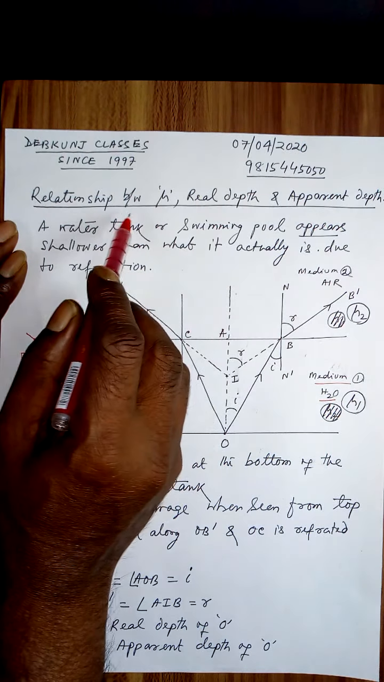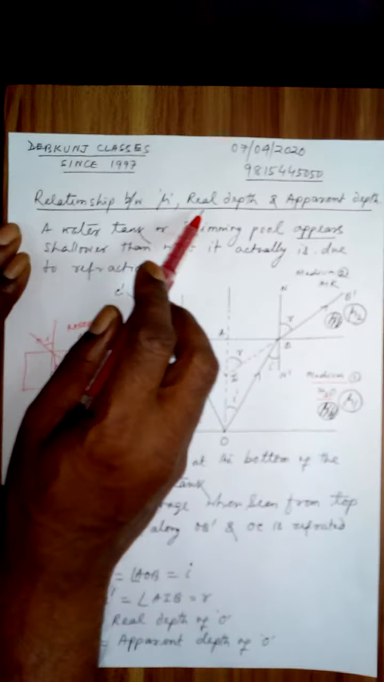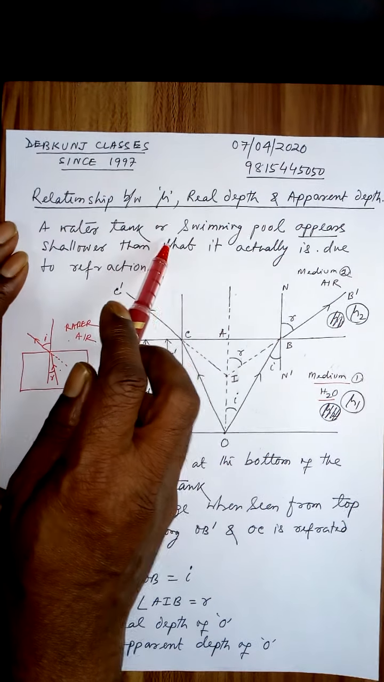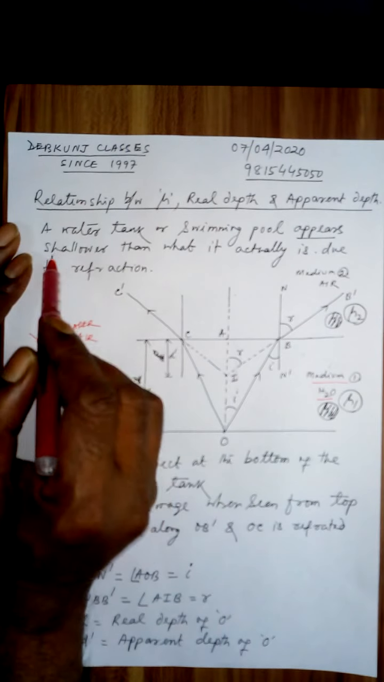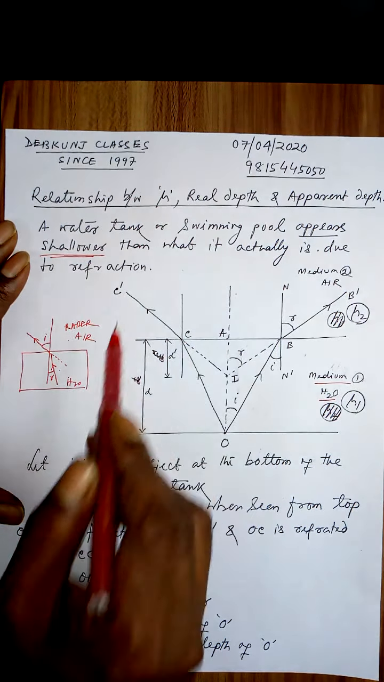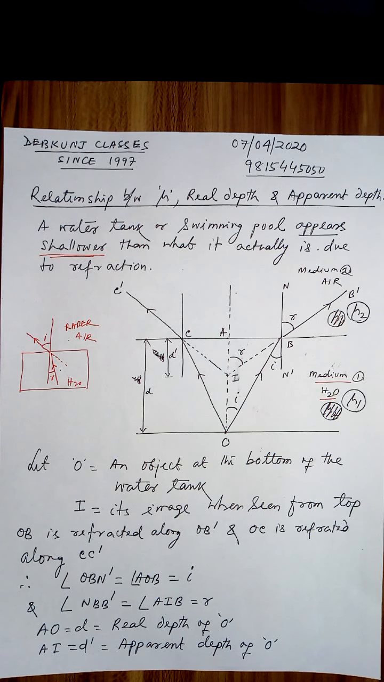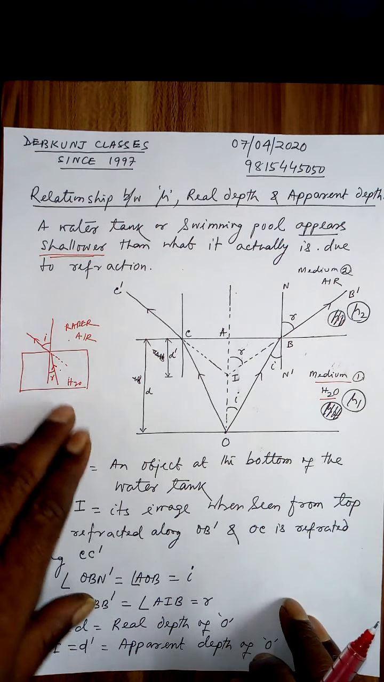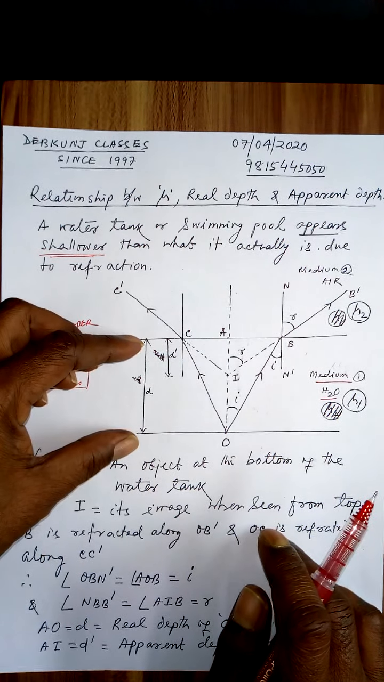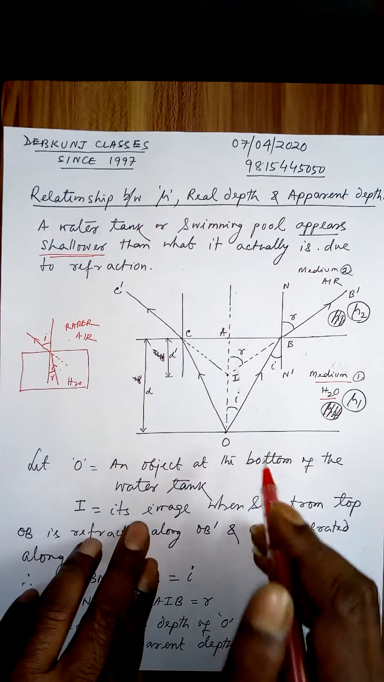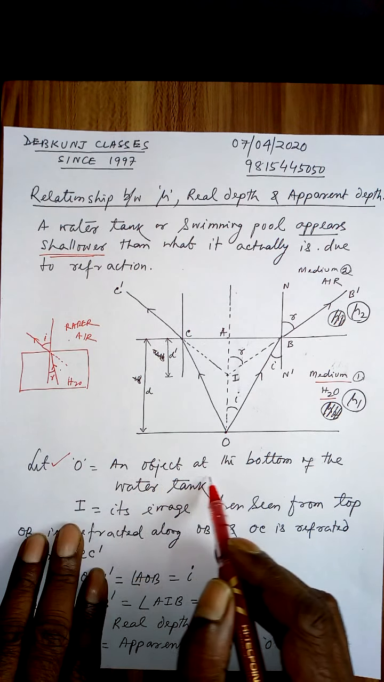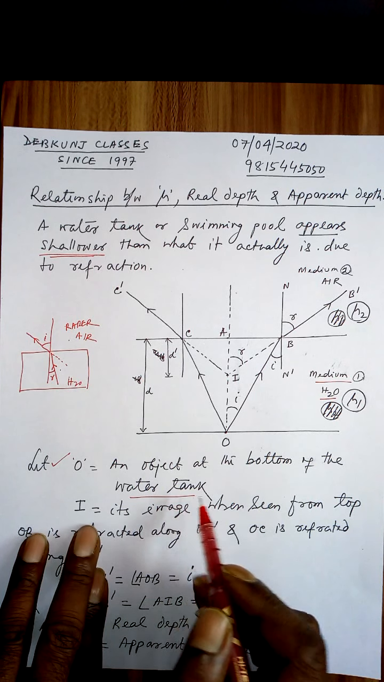So a relationship between refractive index mu, real depth and apparent depth. A water tank or a swimming pool appears shallower than what it actually is. This is due to refraction of light. Now this is a water tank of depth d. Let us keep an object O here at the bottom of the tank. Let O be an object at the bottom of the water tank.